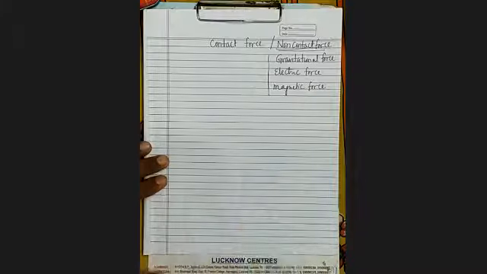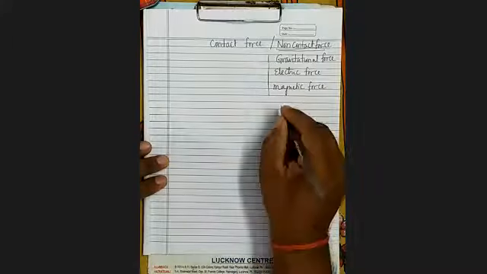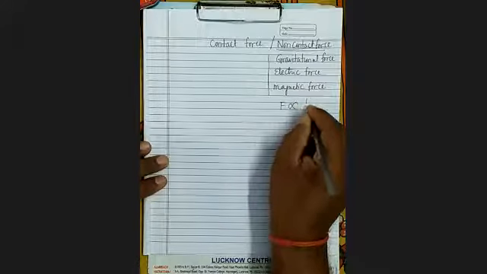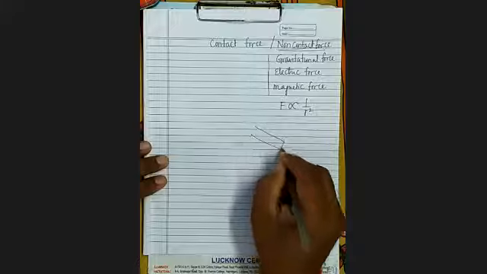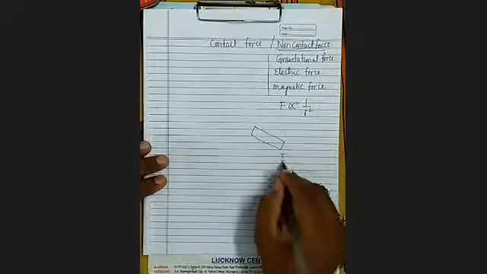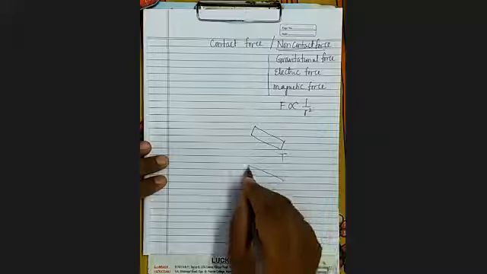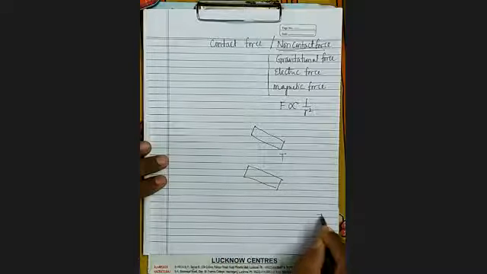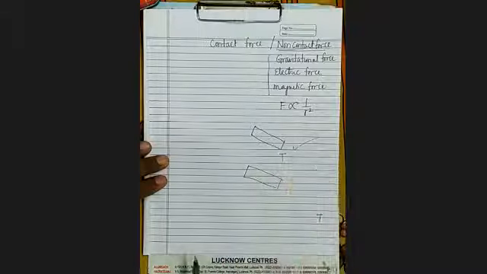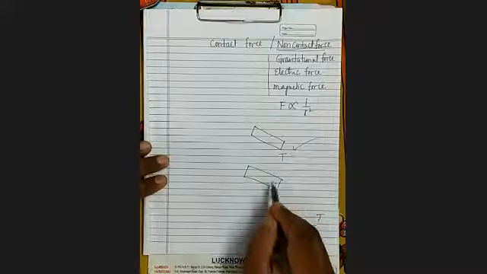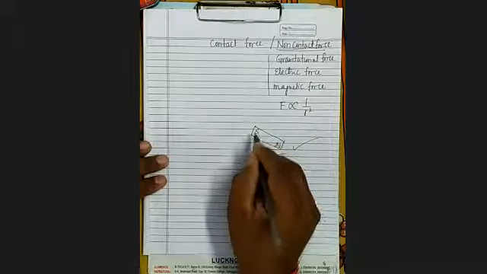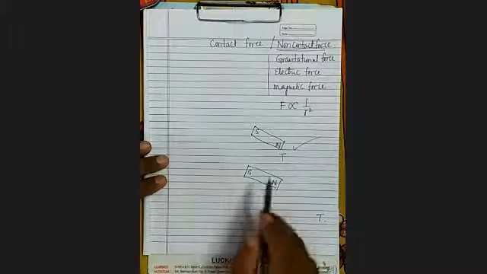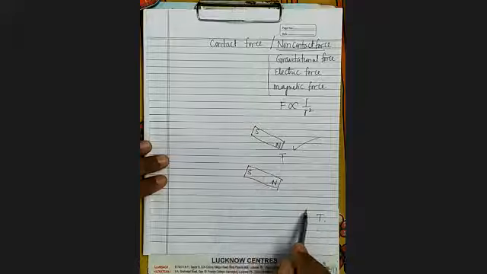And there is one general property of these non-contact forces. They decrease with the square of distance. For example, if you hold the magnet once near the iron nails and then away from the iron nails, what will happen? In this case, it will attract the nail immediately. But here there is the possibility that it is not attracting the iron nail. Here it will attract less quickly. And why? Because the distance is more.